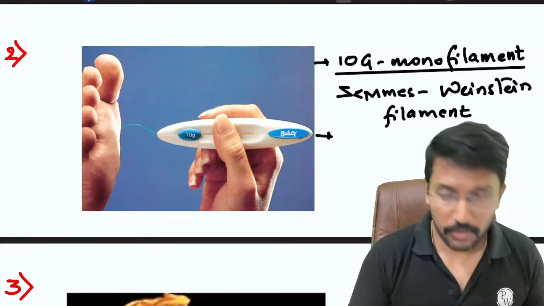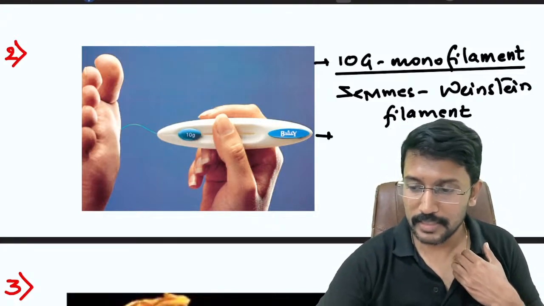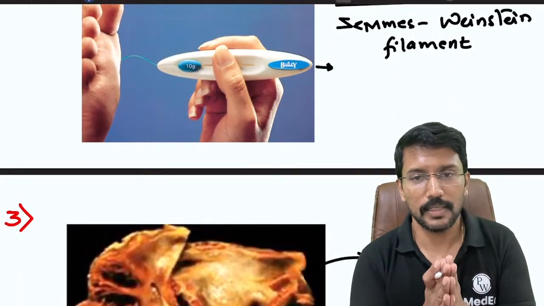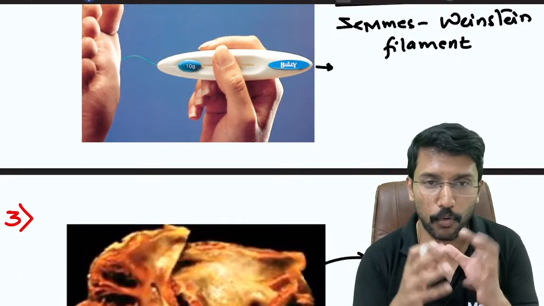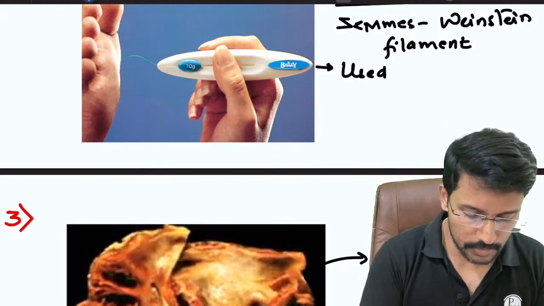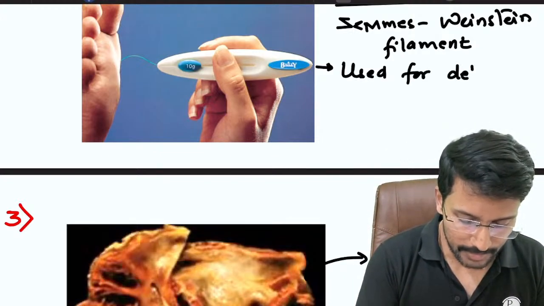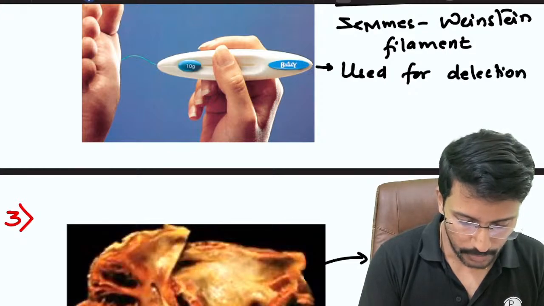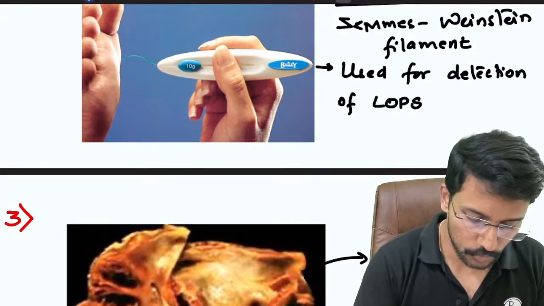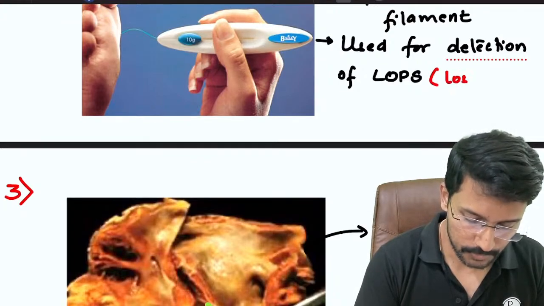So it is not used for the diagnosis of neuropathy. It is tried on a patient with sensory neuropathies to understand whether the sensation is sufficient to protect their feet from trauma, right? So in simple words, this is used for detection of LOPS. LOPS refers to loss of protective sensations.